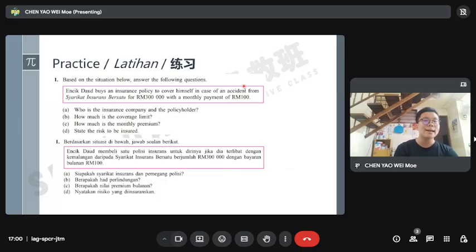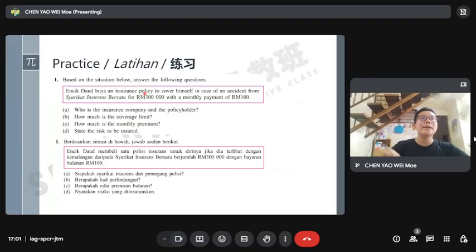Now, four questions are asked here. Who is the insurance company and the policyholder? Actually, we can already see it in the question, right? The insurance company is Syarikat Insurans Bersatu and the policyholder is Encik Daud. And then how much is the coverage limit? So your insurance can cover this amount, and the amount is 300,000 ringgit. That is your limit.